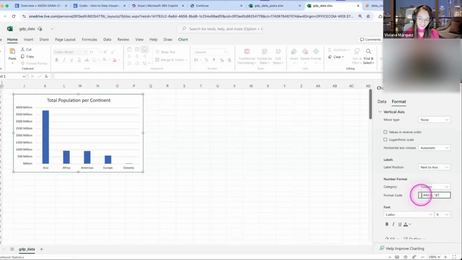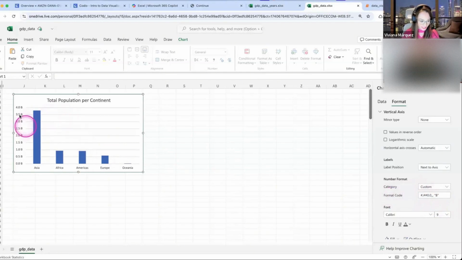So nobody's going to know this by heart. So it's okay if you just Google it when you need it. So this one I like because you can tell that the Americas have close to 1 billion. Europe is like 500,000,000. And then you have Asia that is almost 4 billion. So let me copy this format again.